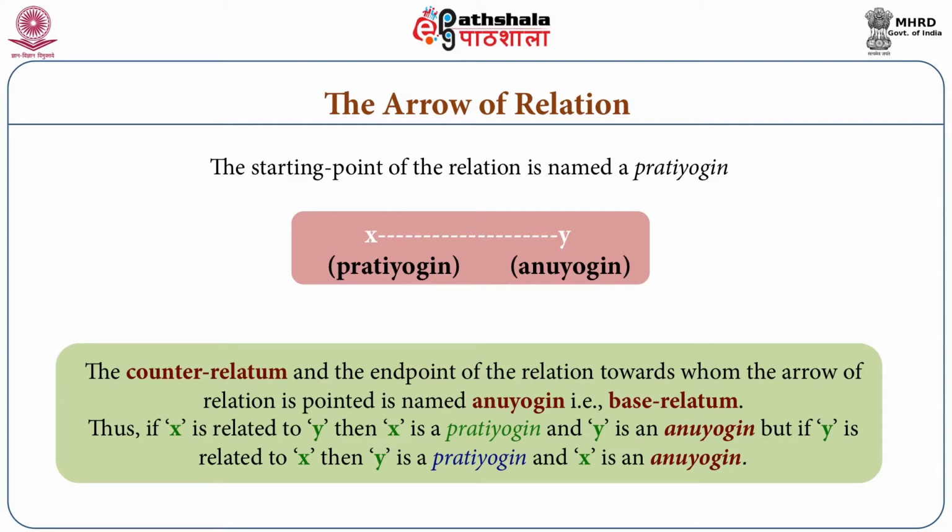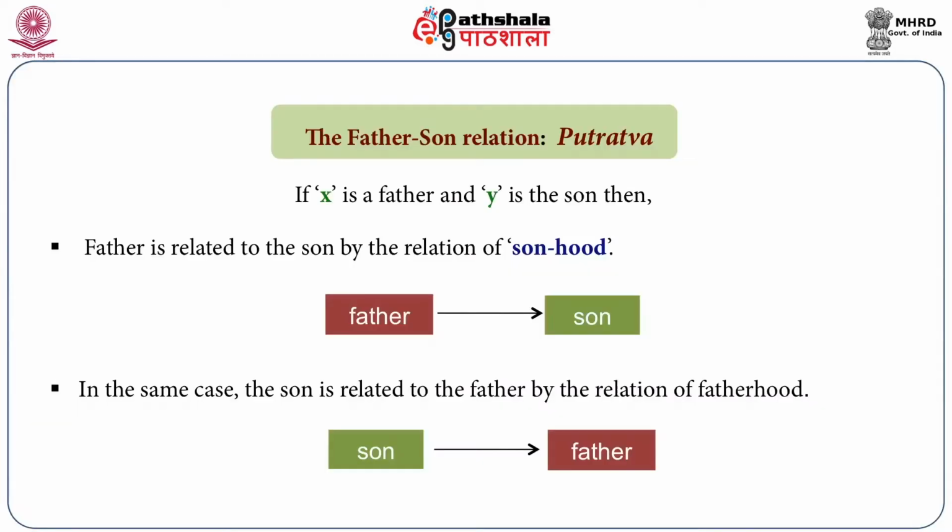Apart from the relations we have discussed in the last modules, there are many other relations formulated, discussed and accepted, and those are relations where the property of the base relatum is taken as the relation. For example, take sonness, putratva. Putratva would become a relation of father, because in the father there is fatherhood, and in the son there would be sonhood.